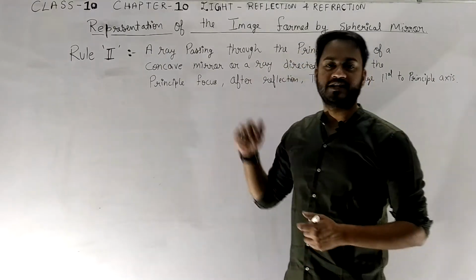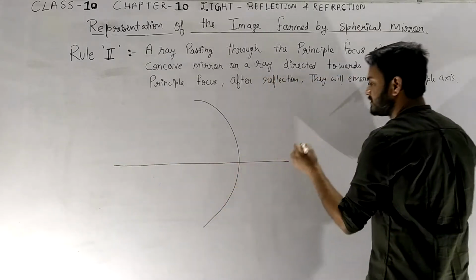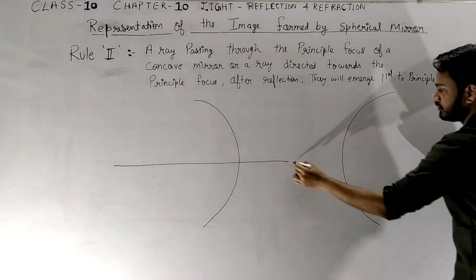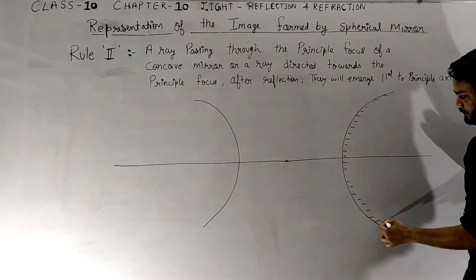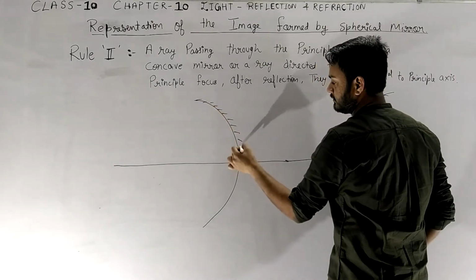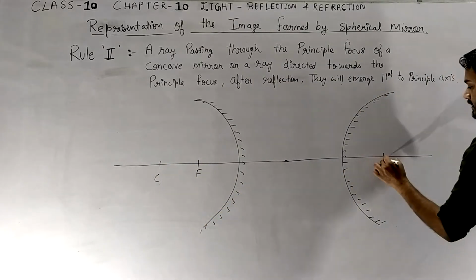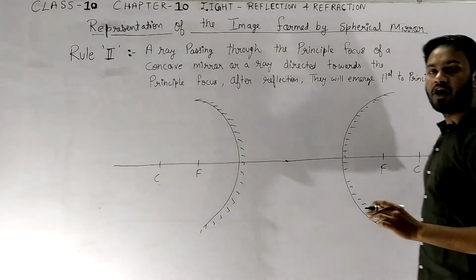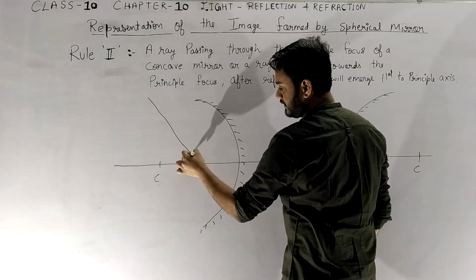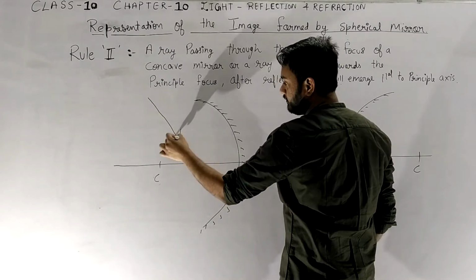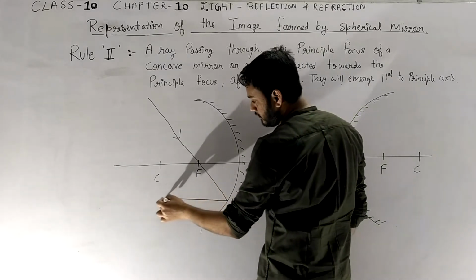Okay, रूल नंबर 2 पे जाते हैं। इसमें ये बोल रहा है कि अगर अपने पास 2 मिरर है वापस से, दैट इज अ कॉन्वेक्स एंड अ कॉनकेव मिरर, ओके, which have the same reflecting surface and polished surface with a center of curvature and focus. So what will happen, this is focus, this is curvature, and this is focus and this is curvature. So now if any ray which is directed toward the focus, like this ray is directed toward the focus, okay, after reflection this will go parallel to the principal axis.